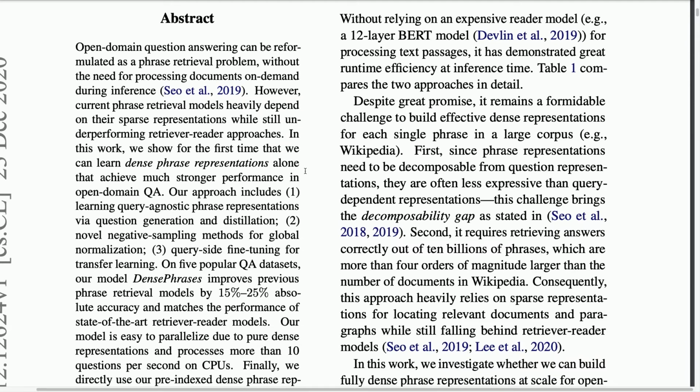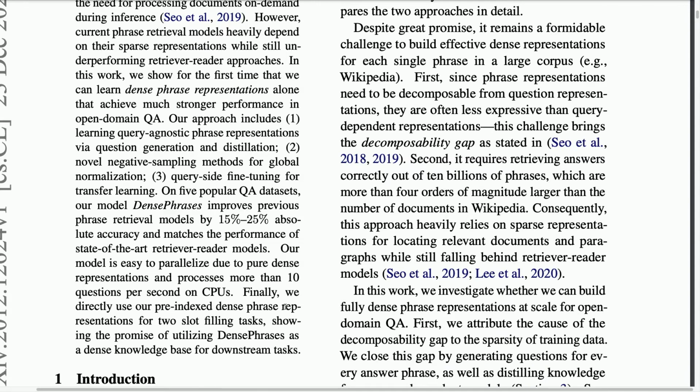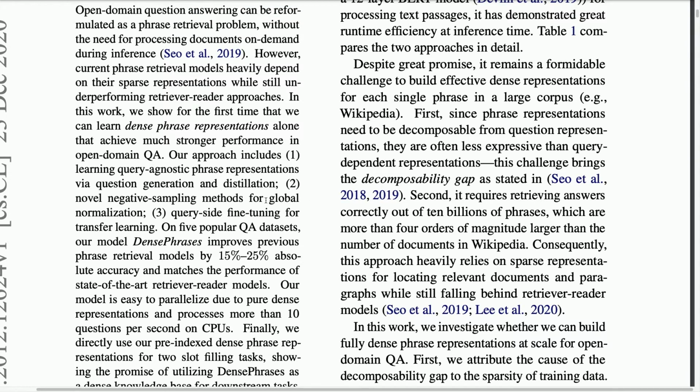They also spend a lot of time optimizing those models to make them fast, getting up to 10 questions per second processing on CPUs, which is quite nice considering that they are working with BERT models, which tend to be slow. And furthermore, DensePhrases improves over previous phrase retrieval models by 15 to 25% in terms of accuracy on some standard open domain question answering benchmarks such as SQuAD.